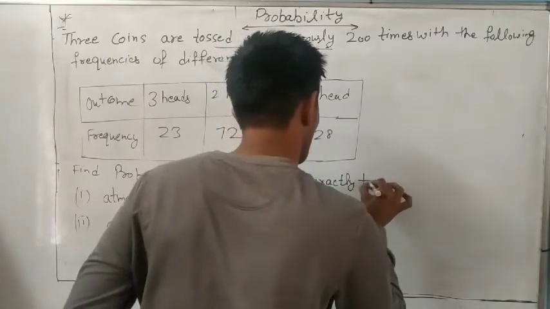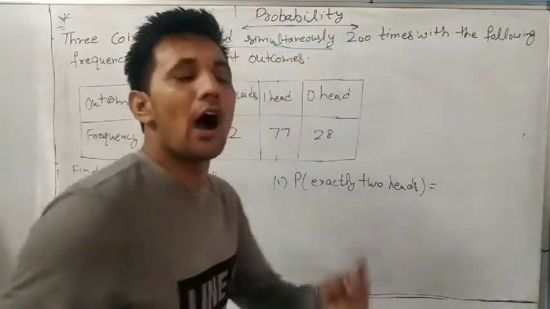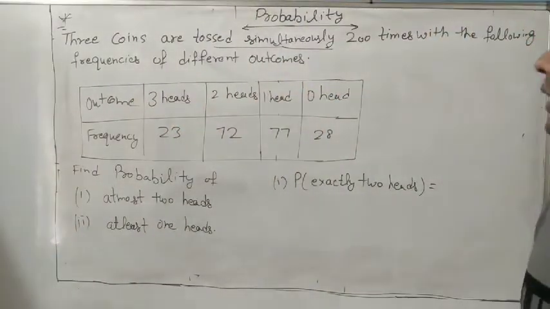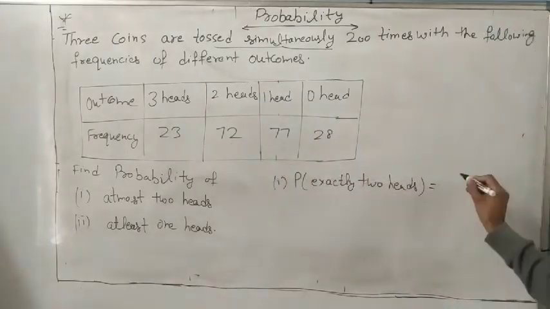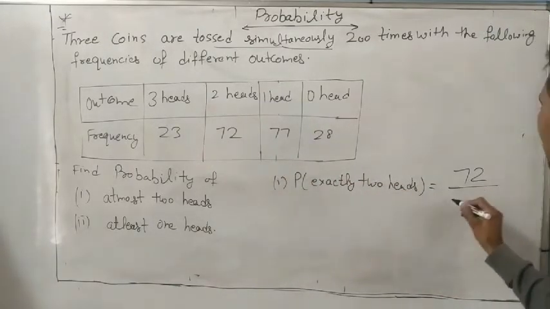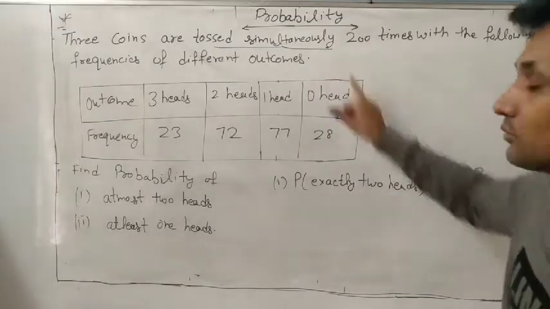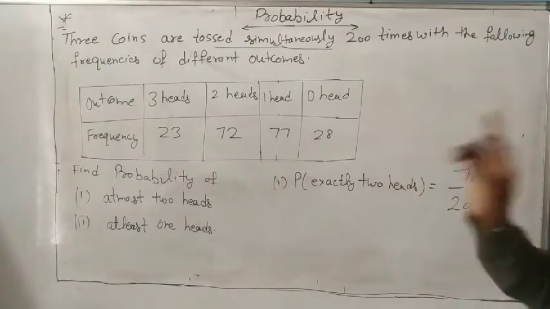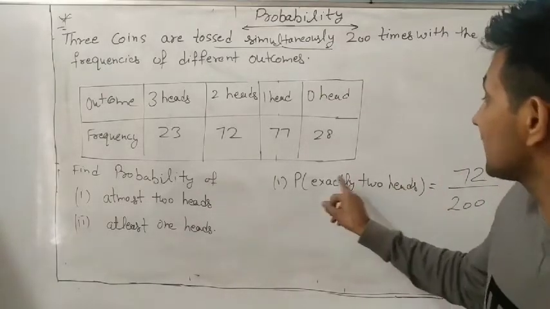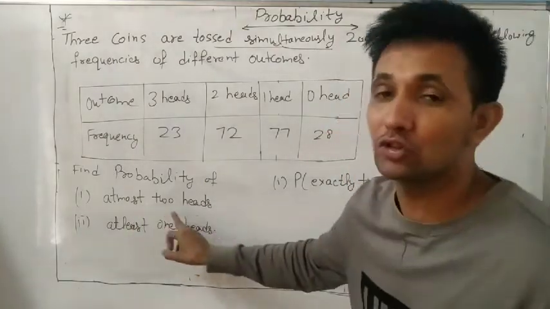Exactly 2 heads means how many times do 2 heads come? 72 times, divided by the number of trials. How many trials? 200, because we toss the coin 200 times. So 72 by 200. That is if the question is exactly 2 heads, but here the question is at most 2 heads.